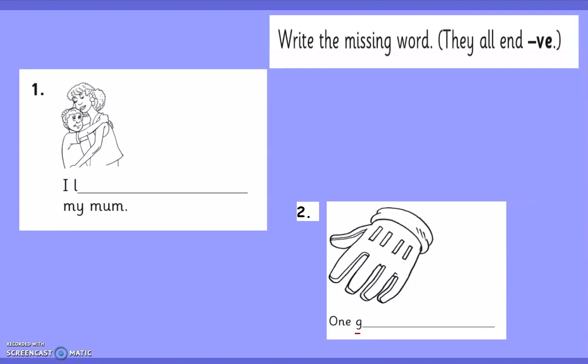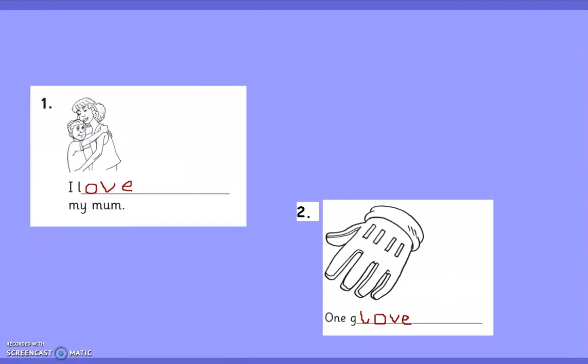Good job. Let's see. Yes. I love my mum. We all love our mums. So the word in the blank was love.